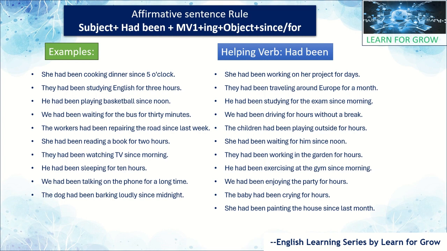These are the examples we have taken based on the rule I have given. What we have observed here is that, based on the rule only, we have given the examples. We need to place "had been" as the auxiliary verb. At the end of the main verb, we need to place the ing form, and the object at the last. Since means we need to mention a time. Since or for, at the end we need to mention a time. This is the observation of the affirmative sentence rule.